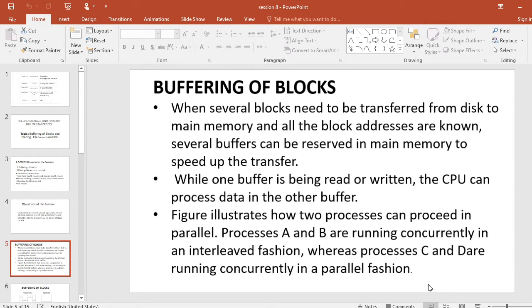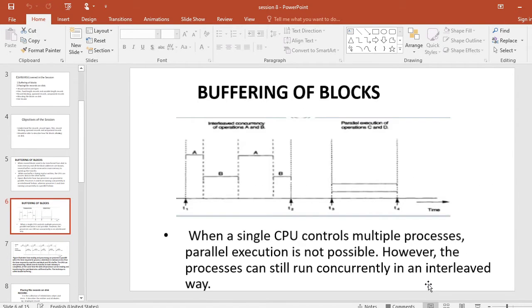While one buffer is being read or written, the CPU can process the data in the other buffer. When a single CPU controls multiple processes, parallel execution is not possible. However, the processes can still run concurrently in an interleaved way.